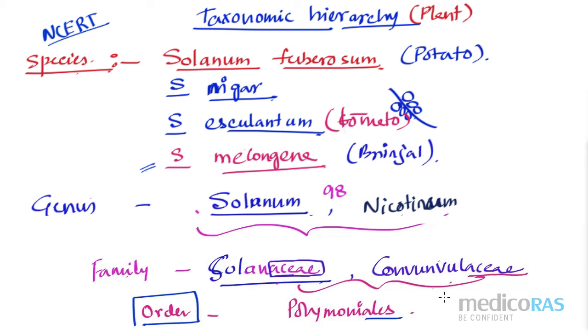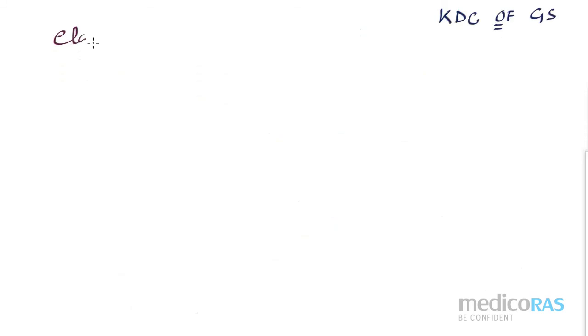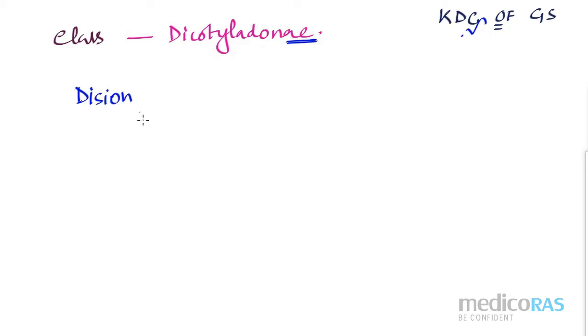Similarly, we have to write more things. So please check it out and write all the names. These are from the NCERT textbook. Order we finished. Now we have to write about the class. The order Polymoniales is under the class Dicotyledonae. Again you check this one. AE, so AE represents class. After class I have to go for the division. I will not write phylum here, because phylum is not for the plant. Only division is for the plant. So I will write division here.